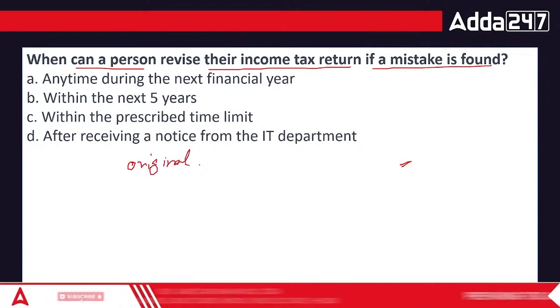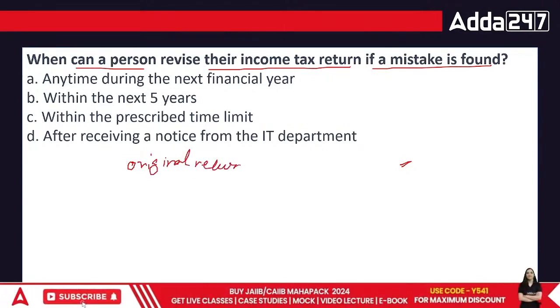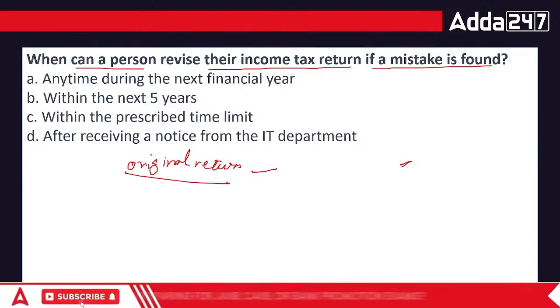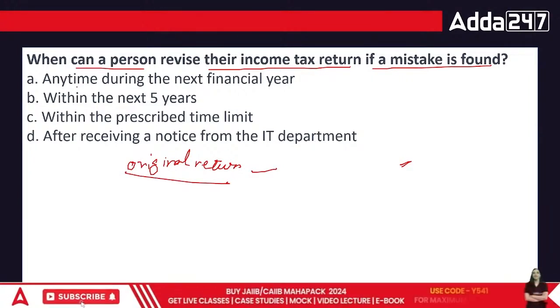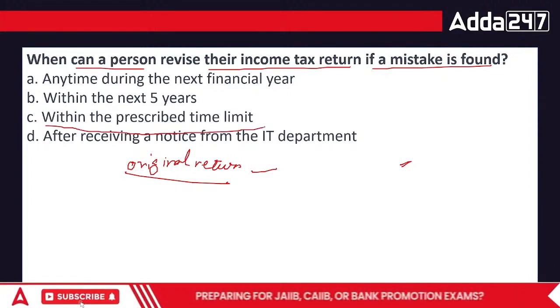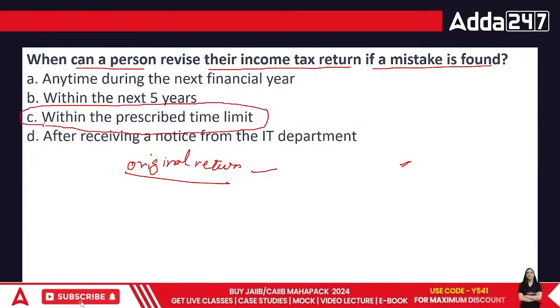If the original return was filed in time, only then will this not be a problem. But if you find any mistake, or the income tax department does, then they can prescribe the limit, and within the prescribed time limit you have to file it.